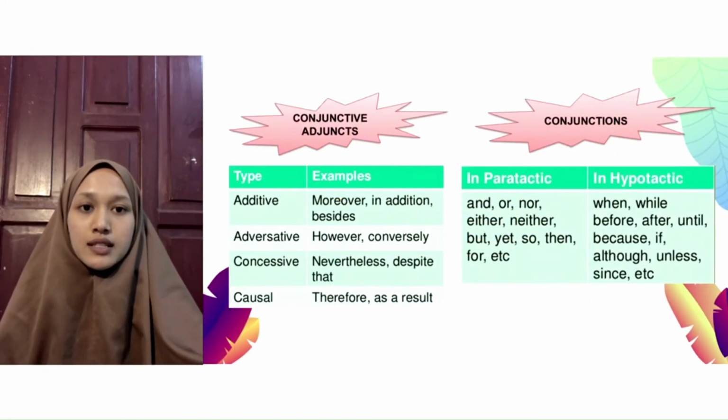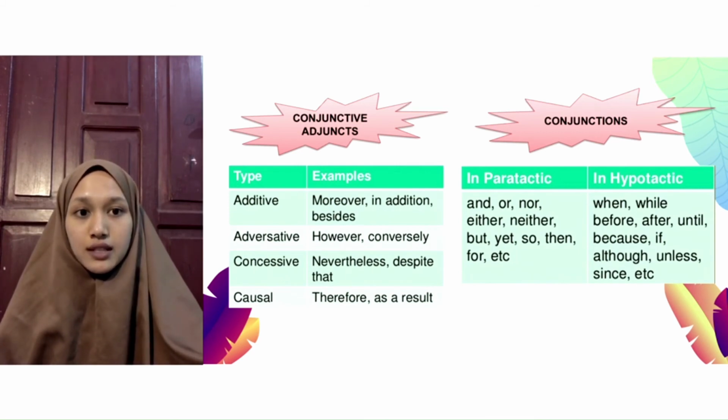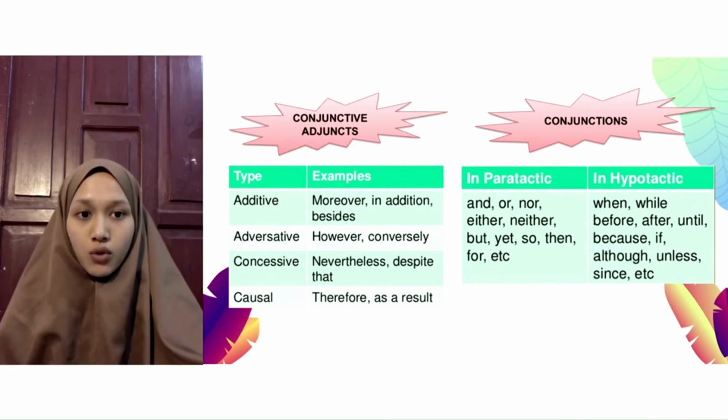Conjunctive adjunct types: additive, for example, moreover, in addition, besides. Type adversative, for example, however, conversely. Type concessive, for example, nevertheless, despite that. Type causal, for example, therefore, as a result.